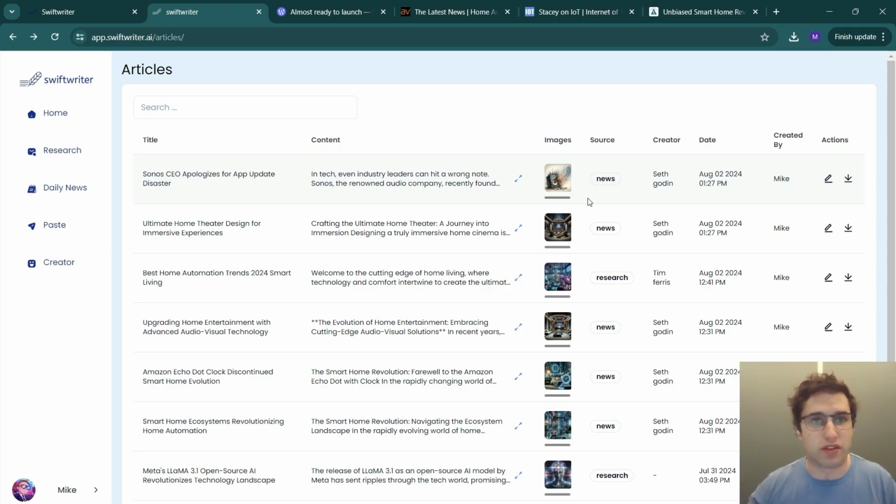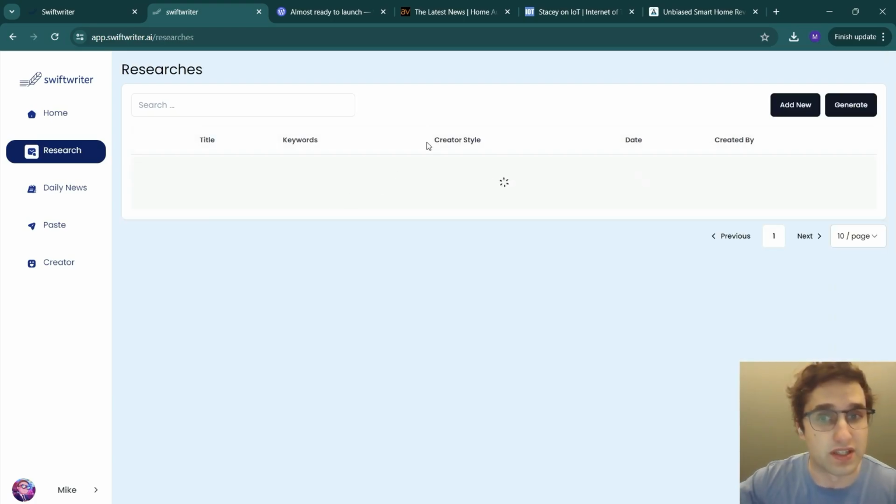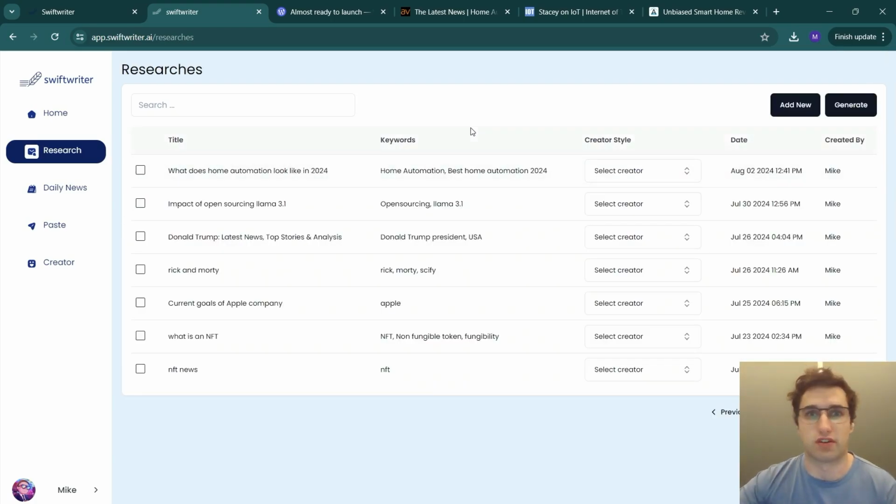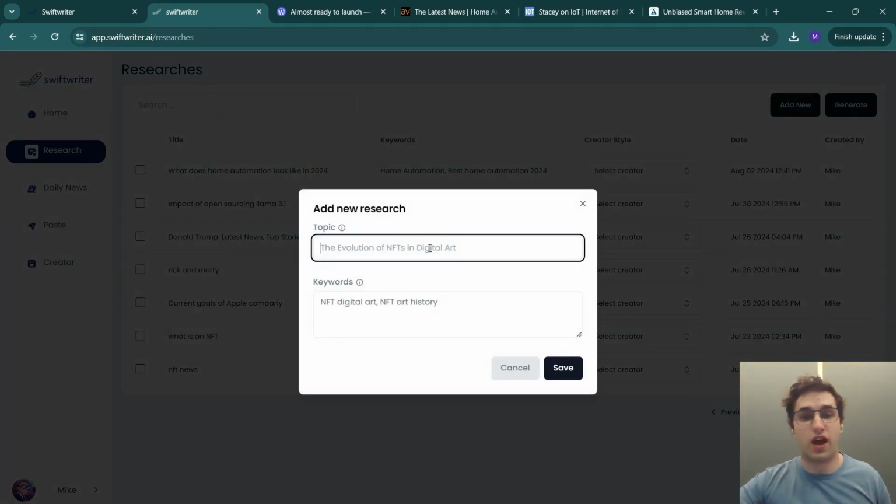And then what you can do, that takes about 30-40 minutes maybe a day to do 10-15 articles, put them out on your site. And then you can spend the rest of your day actually writing and researching really good articles. But I want to show another little feature quickly. What SwiftWriter does here is this researcher, right? So this is going to save you a ton of time as well. It basically has a research agent that goes out to the web, goes through a bunch of links, gets research, and then puts that through the blog creation pipeline.